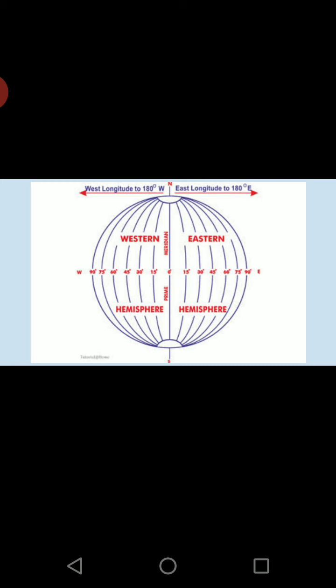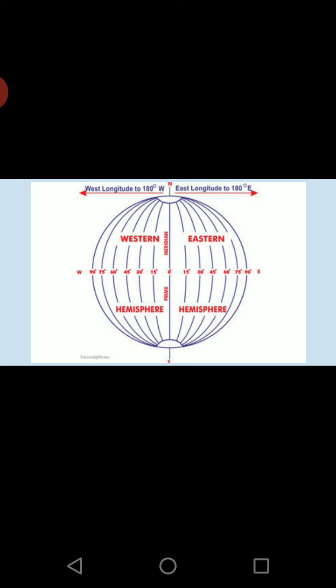Now ahead from whom and behind from whom? So that means you have the standard time, Greenwich time. Whatever is the Greenwich time, the eastern hemisphere timing will be ahead of that. And whatever is in the western hemisphere, these longitudes will have the time behind.